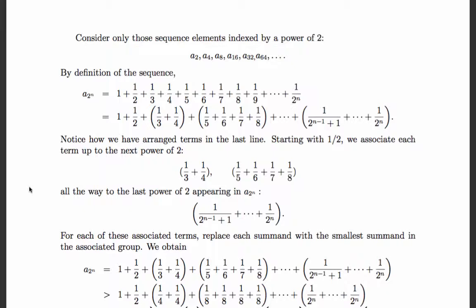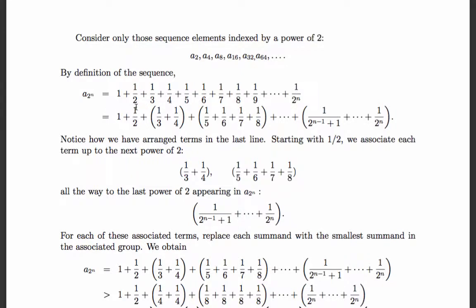Okay, so A to the 2 to the n indice, right? The 2 to the n indice of A is 1 plus half plus a third plus a fourth, all the way to the reciprocal of 2 to the n. Now we can actually group this in groups of powers of 2. What do I mean?